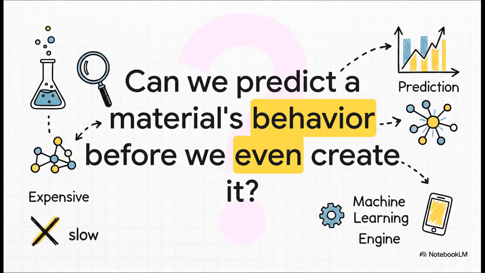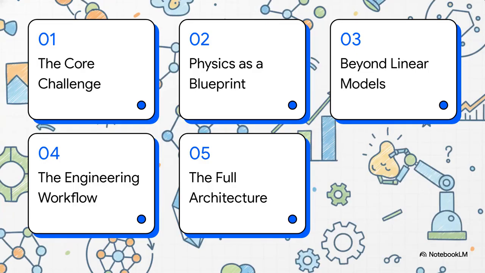So that leads us to the big question, right? How do we escape the lab? For decades, discovering new materials has meant these endless, super expensive cycles of trial and error. But what if we could just bypass all that? What if data could tell us exactly how a material is going to behave before we even go through the trouble of making it? Okay, so to figure this out, we've got a roadmap.